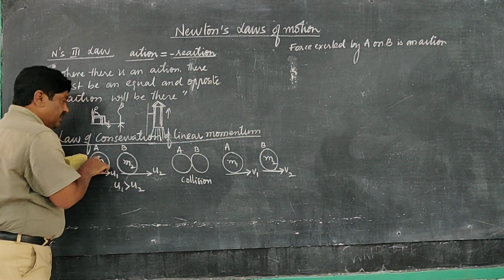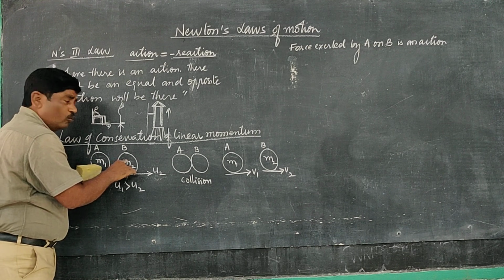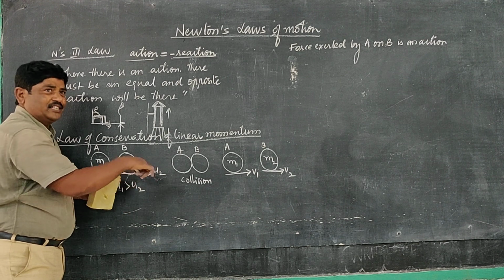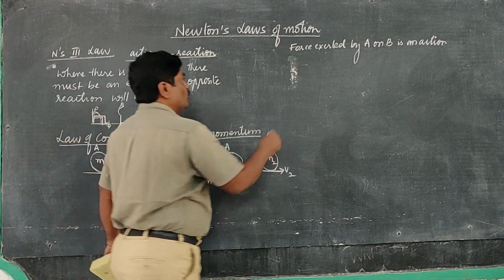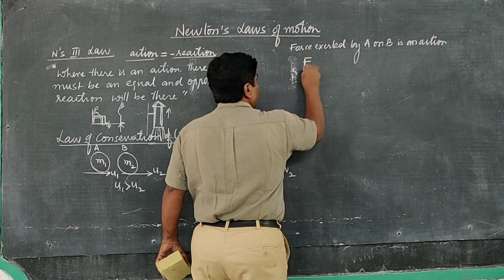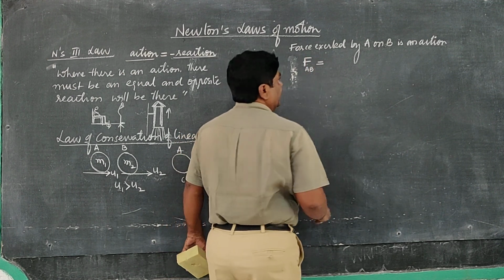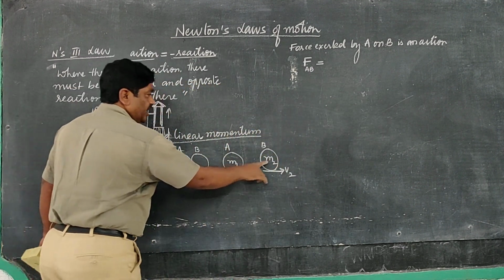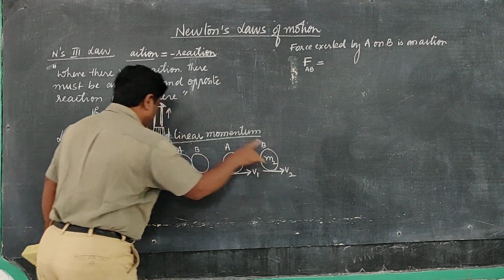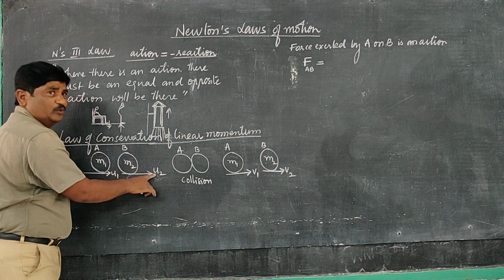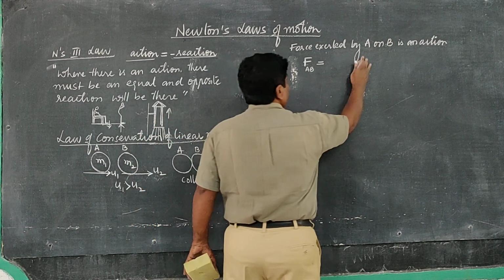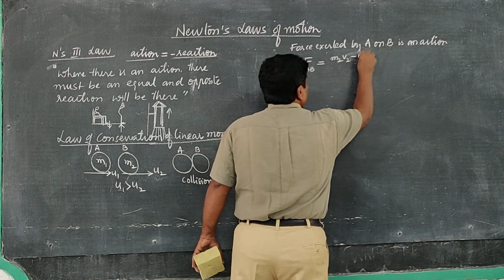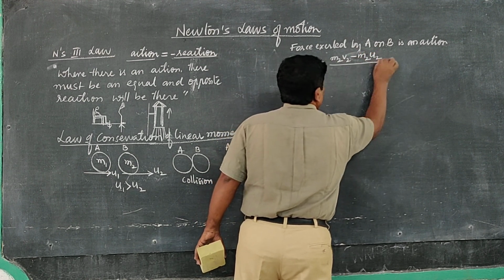Now this A is applying force on B. What does it cause? There is a change in momentum in B. So therefore what can I write? F of A on B is causing the change in momentum of B. Change in momentum is what? Final momentum of B is m2 v2. Initial momentum of B is m2 u2. So here what I can write? m2 v2 minus m2 u2, by time.